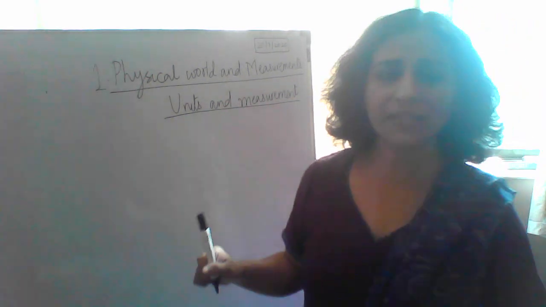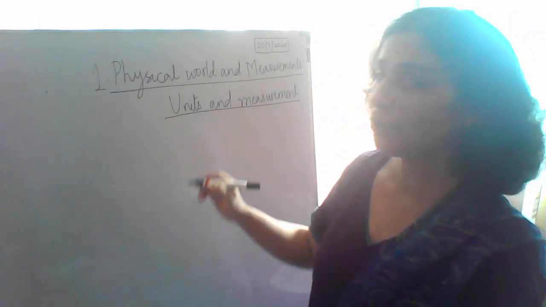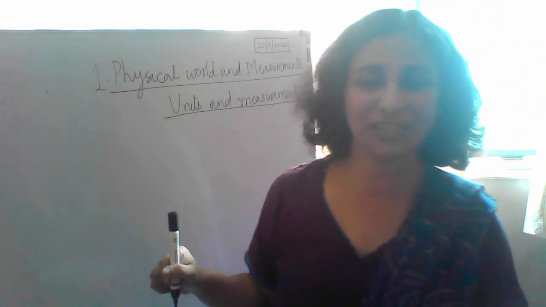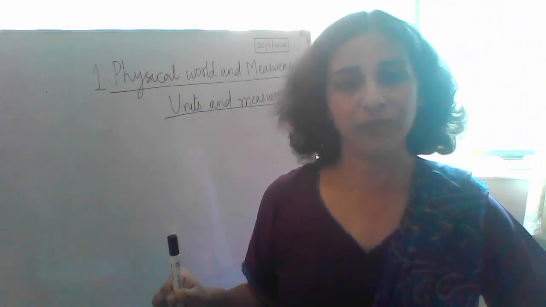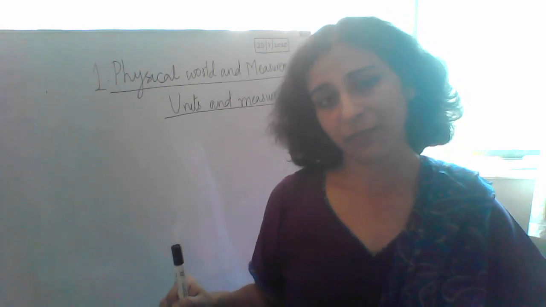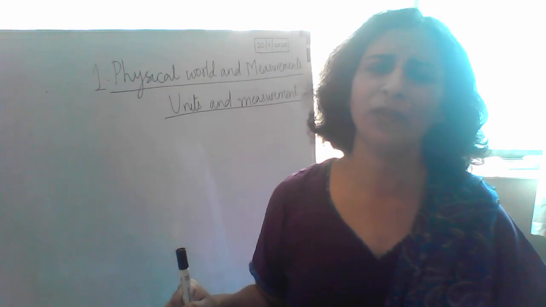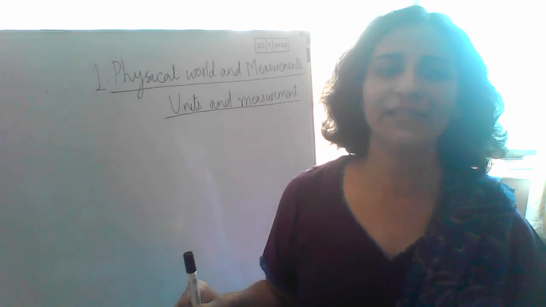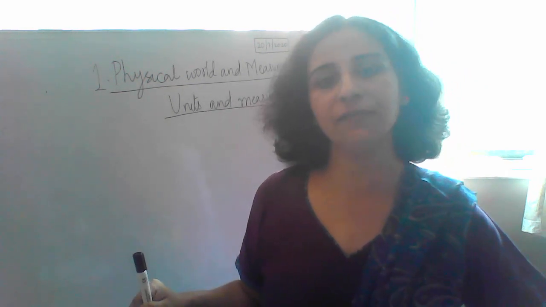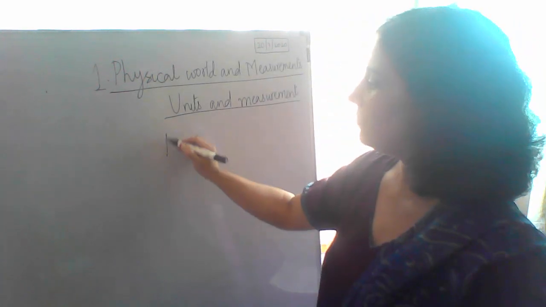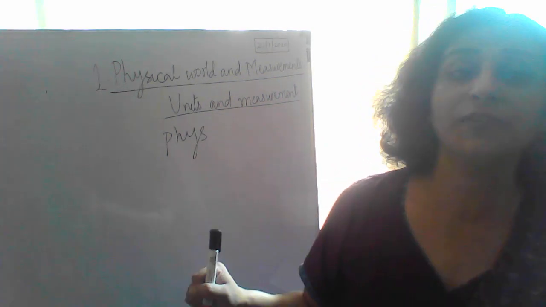Now, the first thing that we are going to learn is what is a physical quantity. What do you mean by physical quantities? If it was an interaction class, or whenever we are on Google Meet, there are so many physical quantities. Mass is a physical quantity, length, time, there are so many. These are some of the basics which we have learned throughout these years in physics. So first we are going to define what is a physical quantity.